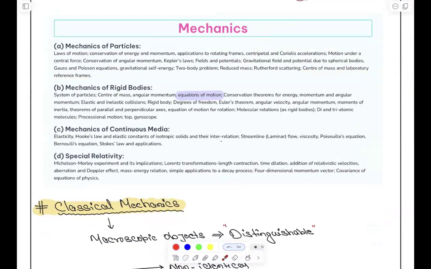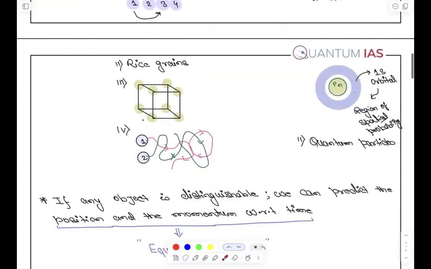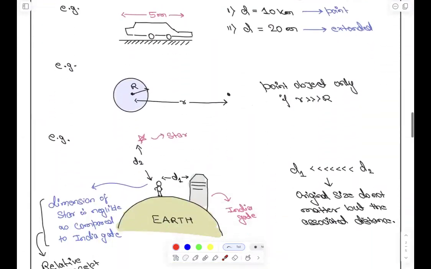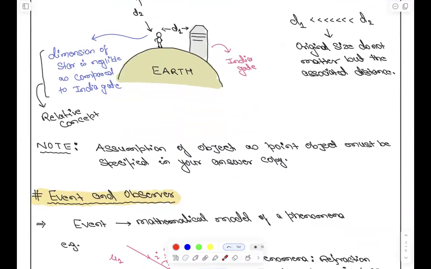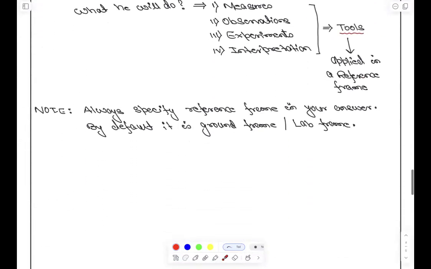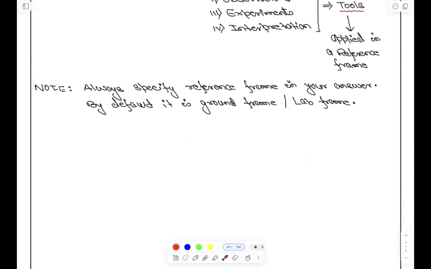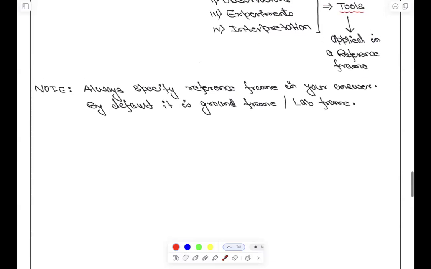ठीक है? So whenever, अभी तो दूसरी क्या सीखी answer writing में? That we have to use, if it is a point object, we have to specify it. Second is that we have to specify the reference frame that we are using. ठीक है?